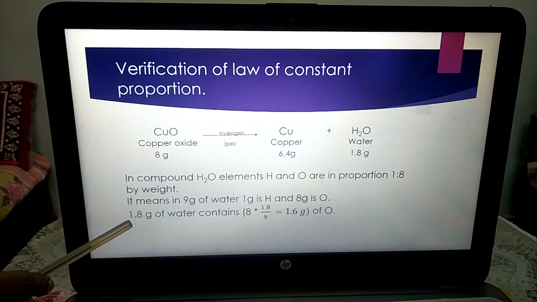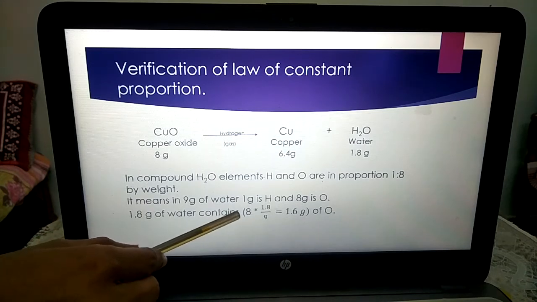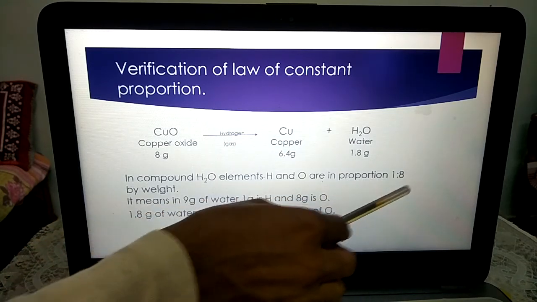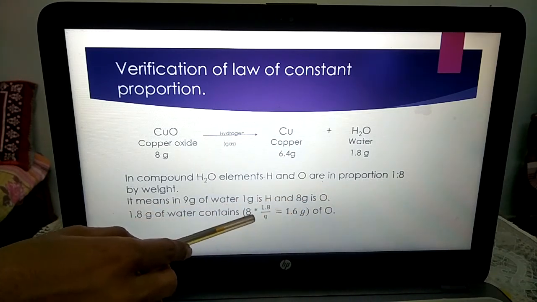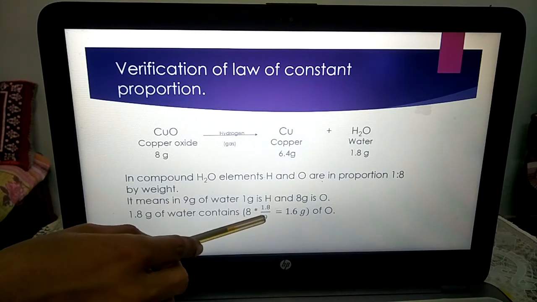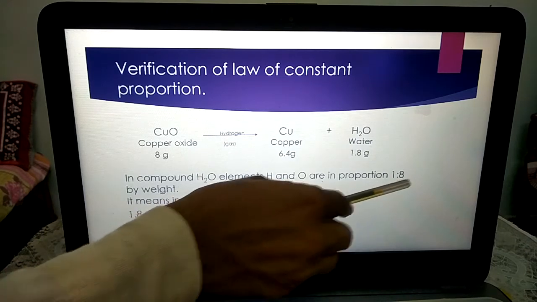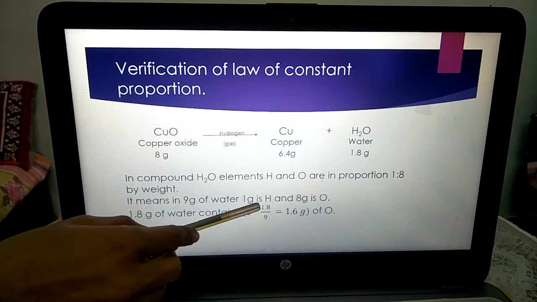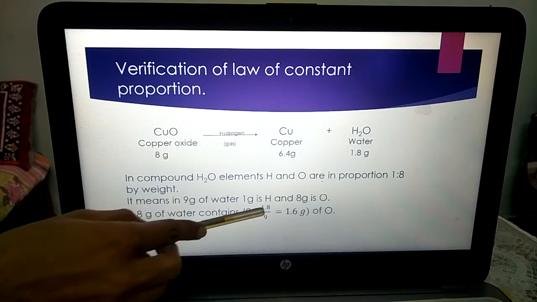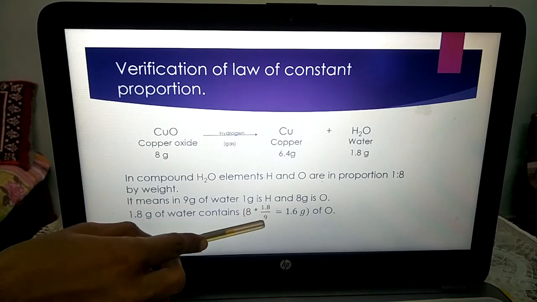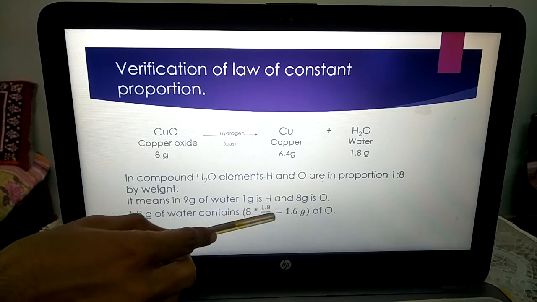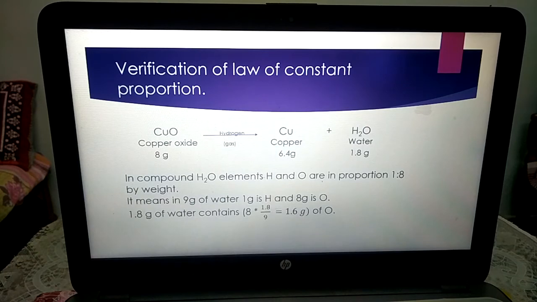So when we are finding it, 1.8 gram of water contains oxygen in the ratio of 8, and the total units are 1 plus 8, which is 9. So we multiply by 8, and the weight is 1.8. So 8 into 1.8 divided by 9, we get 1.6 gram of oxygen.